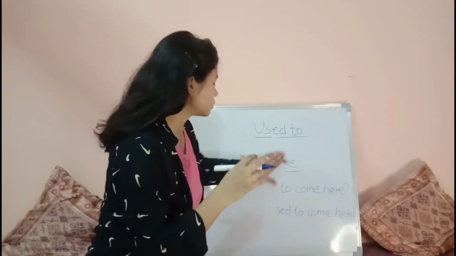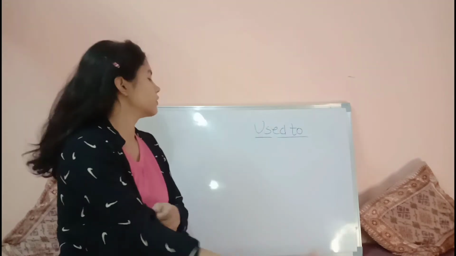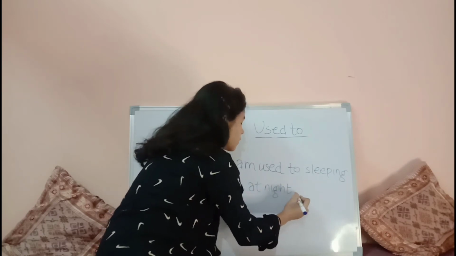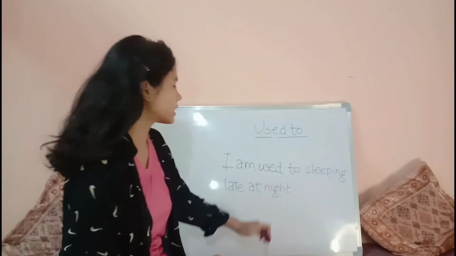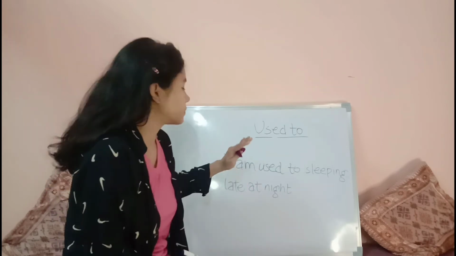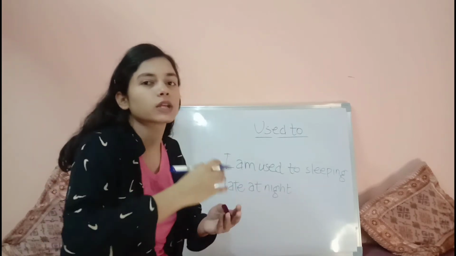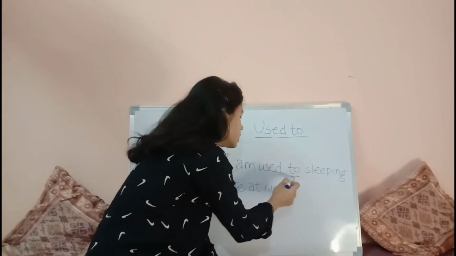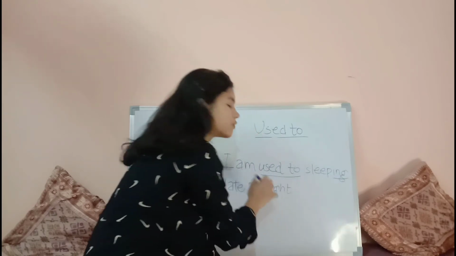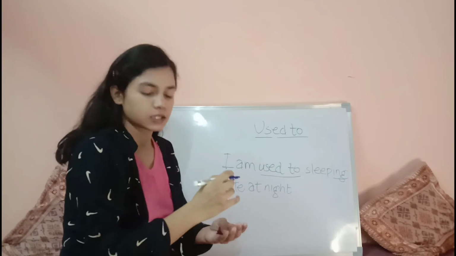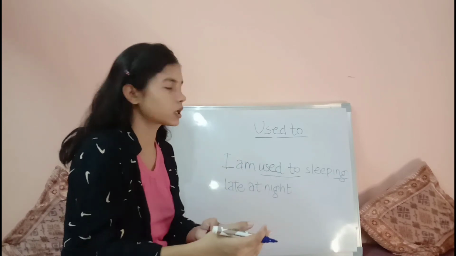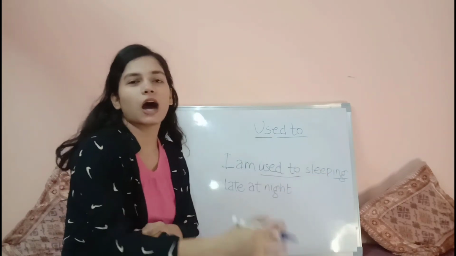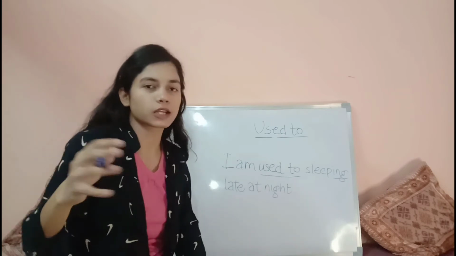And if I have to talk about any habitual action, if I say, I am used to sleeping late at night, whenever we are using it in the present tense, that is something happening right now, something you are doing, something that is still continuing. So at that time we will use the ing form after used to. Why? Because it is something that is still going on. So instead of sleep we will use sleeping. For example, I am used to listening to pop songs.